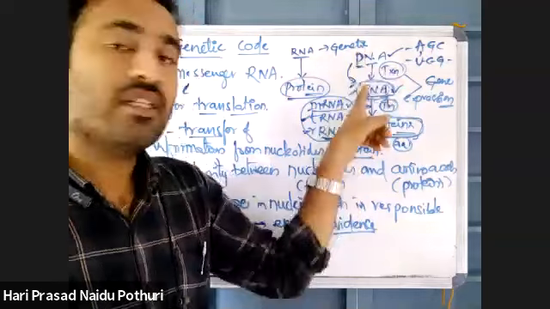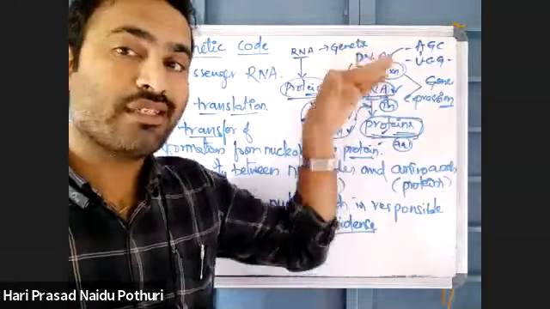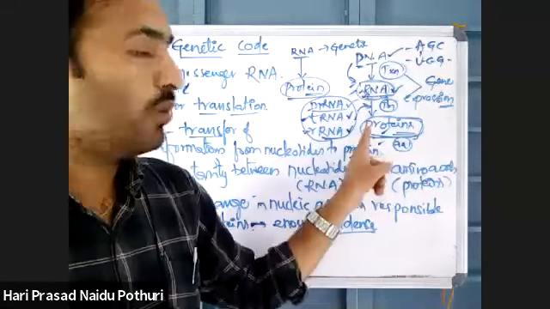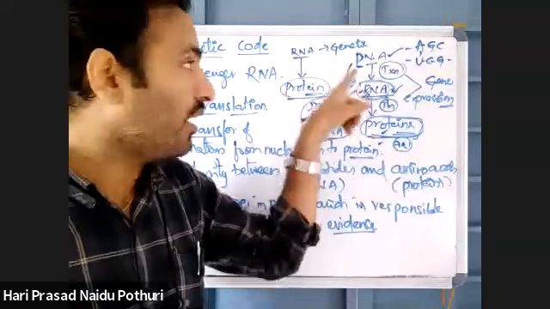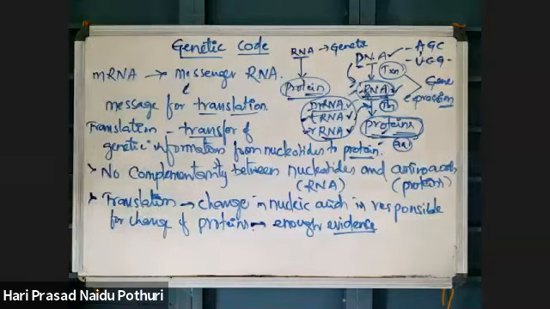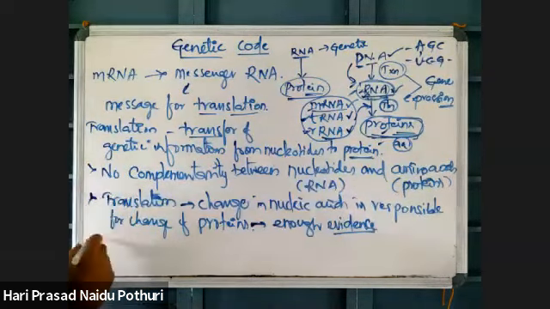Based on the DNA, there is synthesis of RNA. If DNA is changed, RNA will change because there is complementarity between nucleotides. But proteins are not complementary to the RNA molecule. Yet if the RNA molecule is changed, then the protein is also changing.